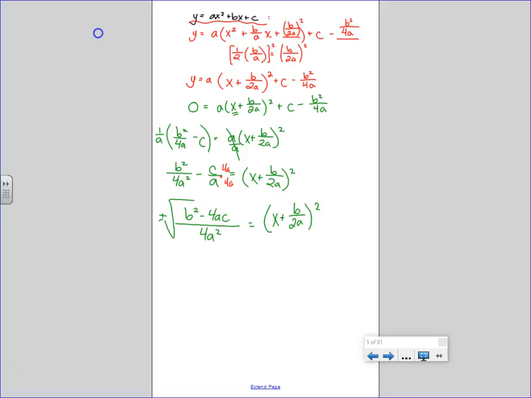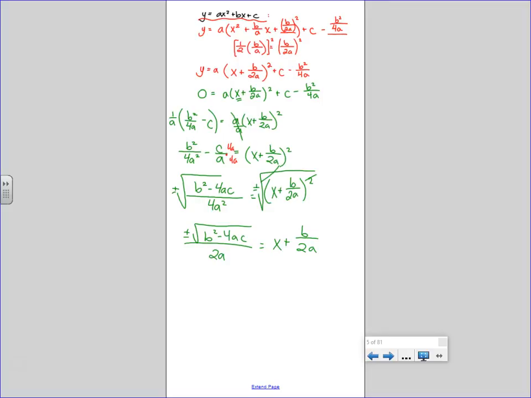Plus or minus square root, but the plus or minus is going to be on the 2a. So that'll be plus or minus square root of b squared minus 4ac all over square root of 4a squared, which is 2a.